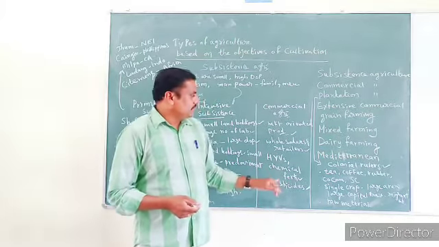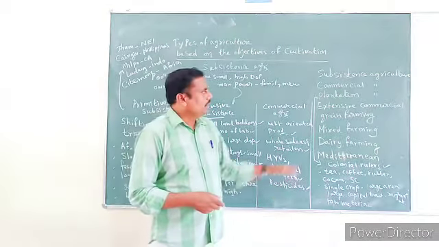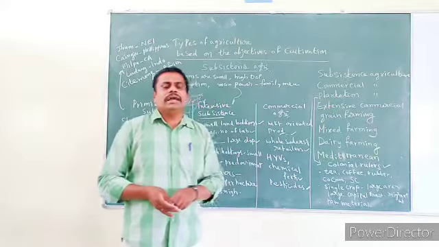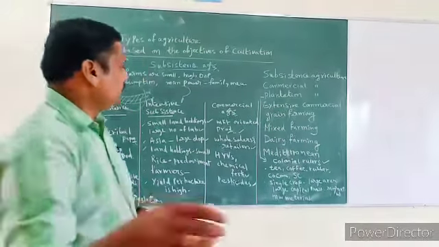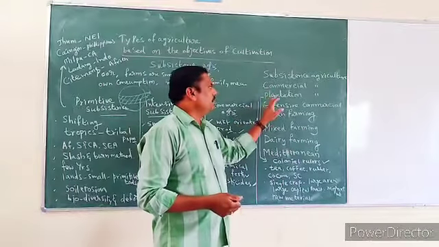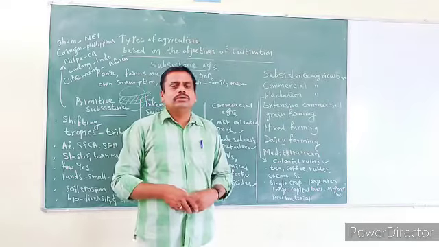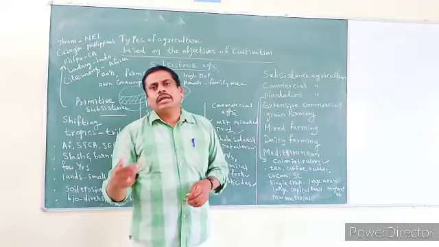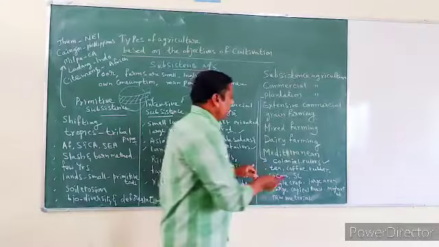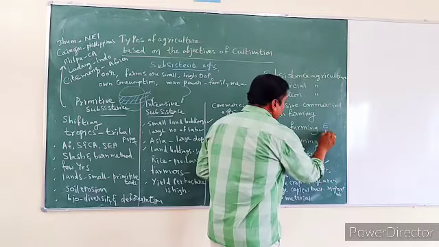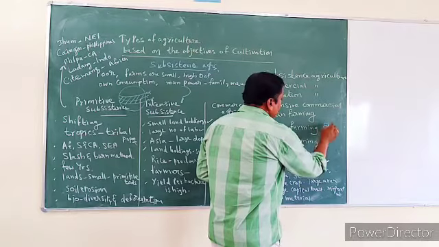Now let us see one more important topic in today's session, plantation agriculture. What is plantation agriculture? This type of plantation agriculture was introduced by colonial rulers. Who are colonial rulers? Who actually ruled before 1947? Particularly the English, French, Dutch, and Portuguese.